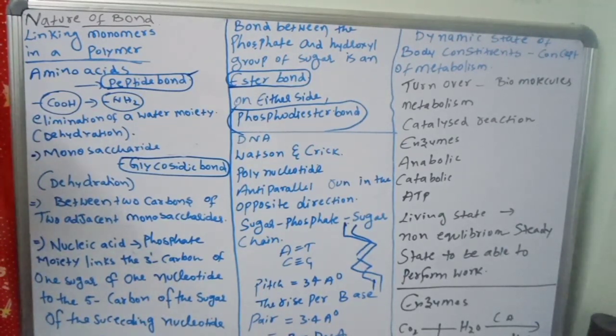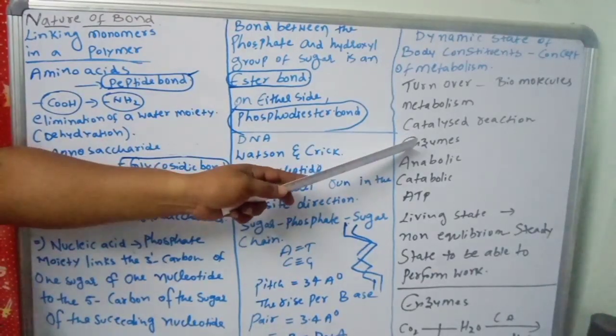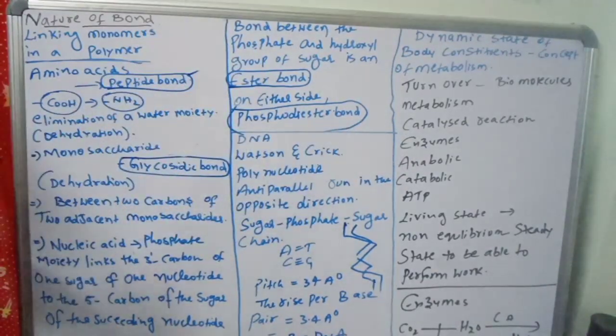For example, when enzymes are there, reactions will be formed very fast. That is catalytic reactions. Enzymes are the most important catalysts. You know very well that they increase the rate of reaction but are not involved in the reaction. In our body also, biocatalysts will increase the rate of reactions.